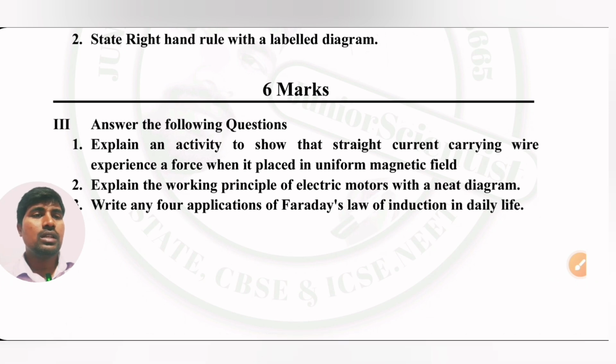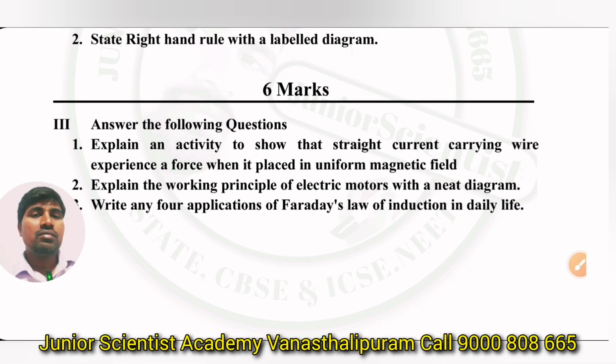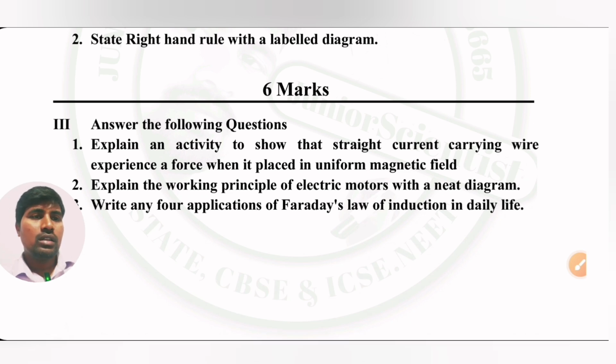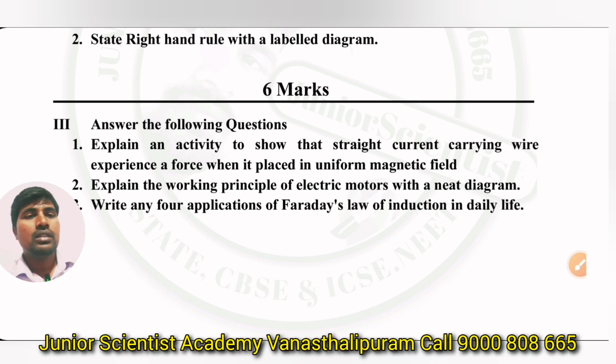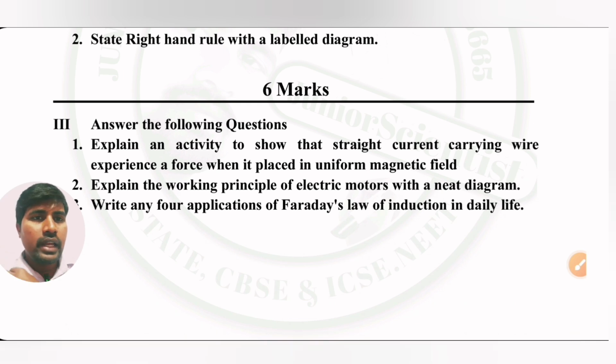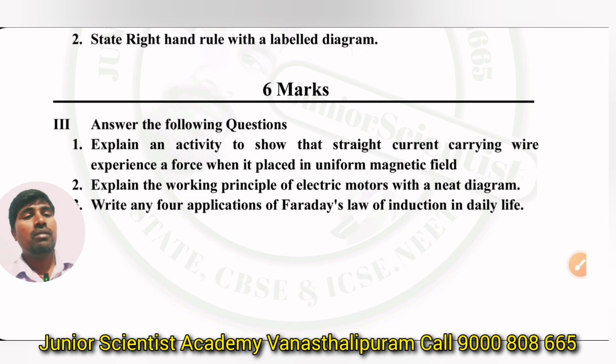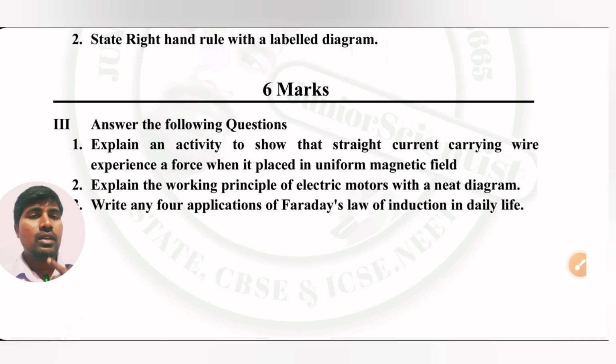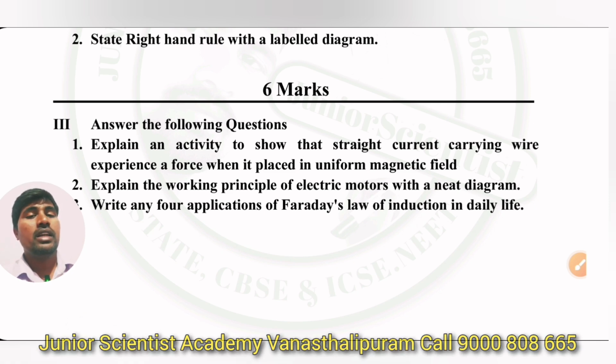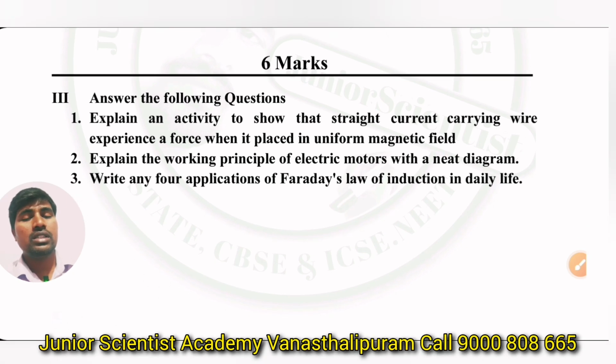Next, 6 marks questions. Here, we did not get them in the last 2 years, but electric motor activity, activity 4 and activity 7 are very, very important experiments. First question: explain an activity to show that a straight current carrying wire experiences a force when placed in a uniform magnetic field, means this is the horseshoe magnet activity 7. Second question, explain the working principle of electric motor. Third question, write any 4 applications of Faraday law of induction in daily life. Very, very important. This third one is actually a star question.